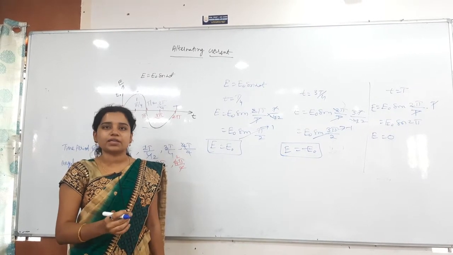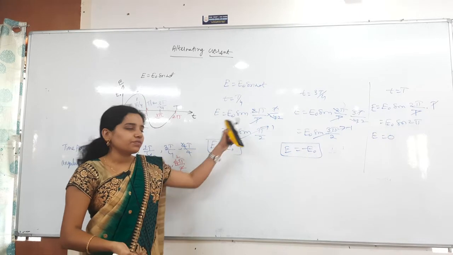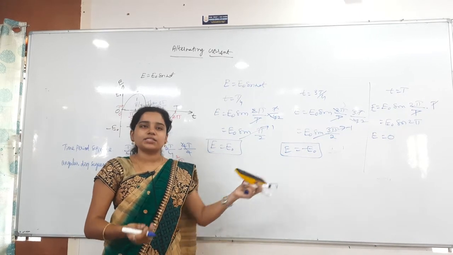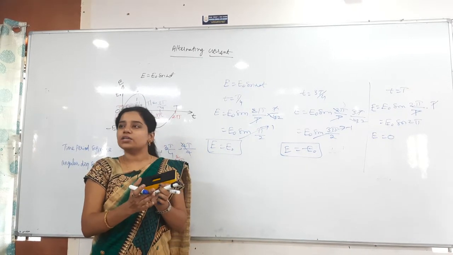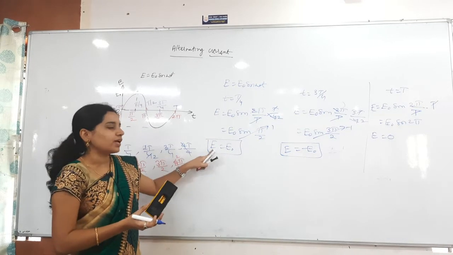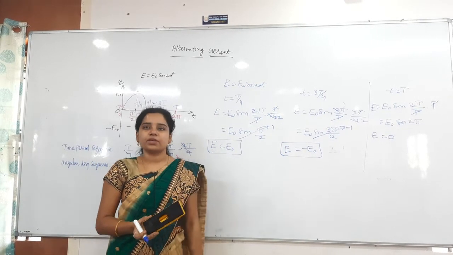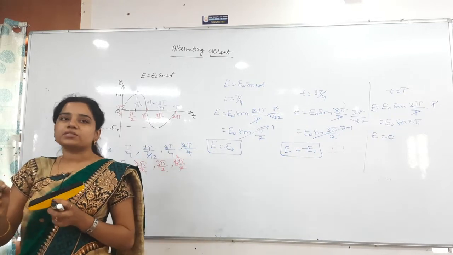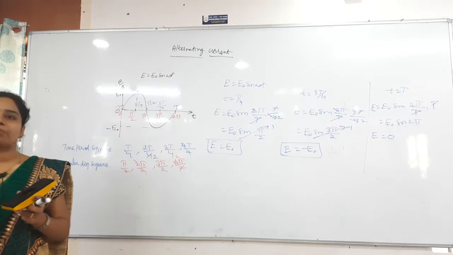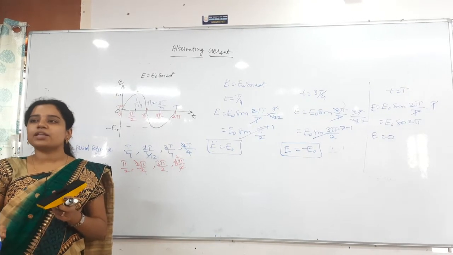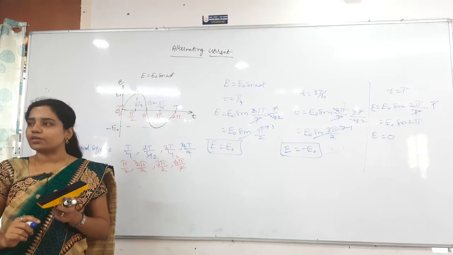That is how you have to substitute whenever they give simple time periods. The time taken for one full cycle is capital T, or they may cover just one fourth of the cycle, where you get the maximum value E is equal to E naught. You have to remember that we get the maximum value at time T by 4. At what time do we get the negative maximum value? 3T by 4 time. Clear?